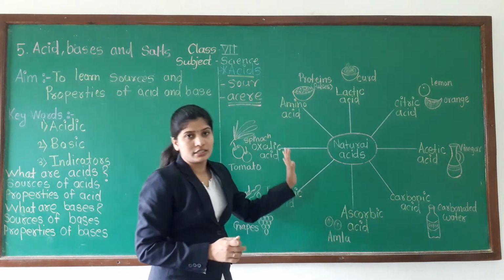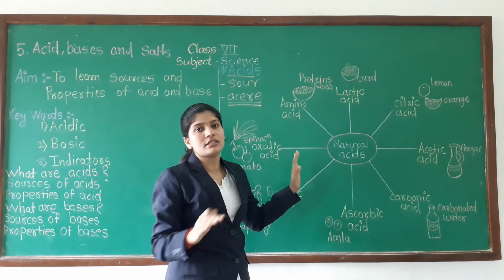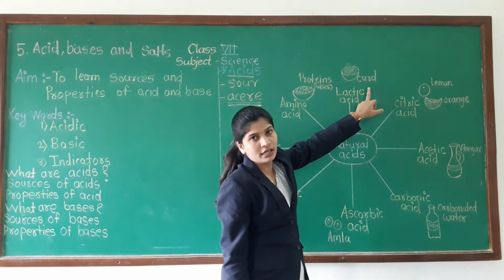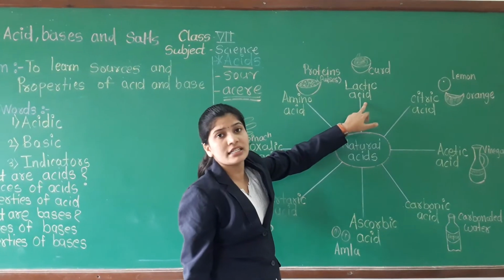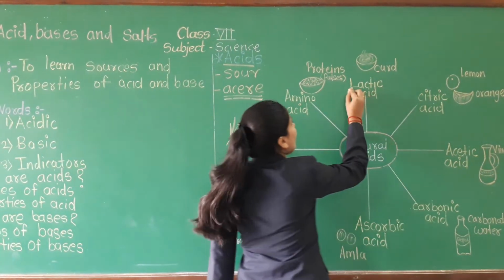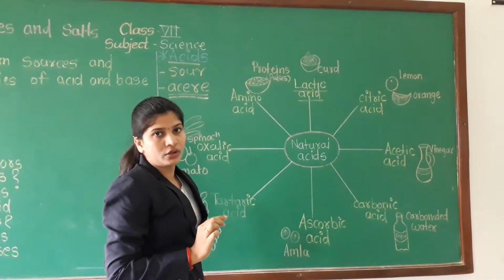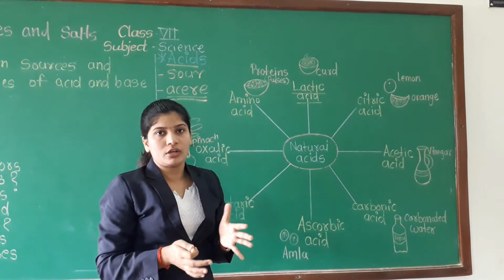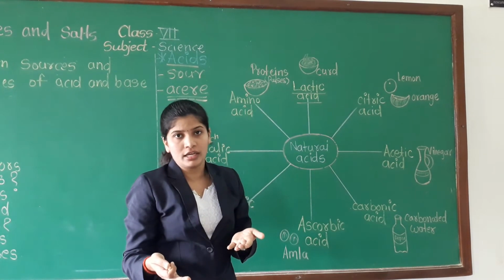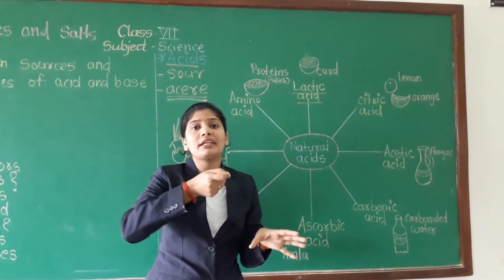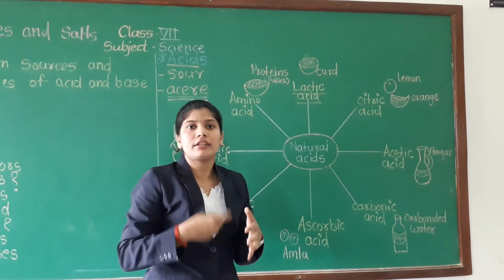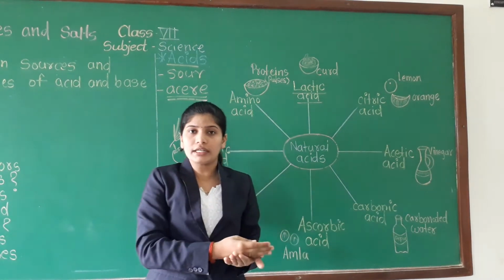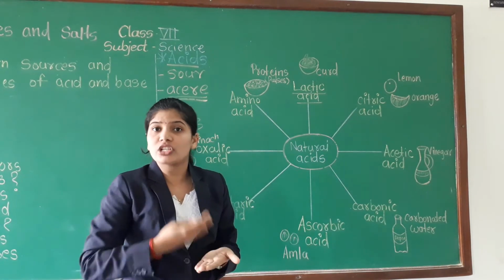See, natural acids are naturally present surrounding us. The example is curd. In curd, which acid is present? In curd, lactic acid is present. Now I hope you know that experiment of changing milk to curd. In milk we add pre-curd. Then there are some bacteria that change the milk, converting the milk into curd. So which are those bacteria?